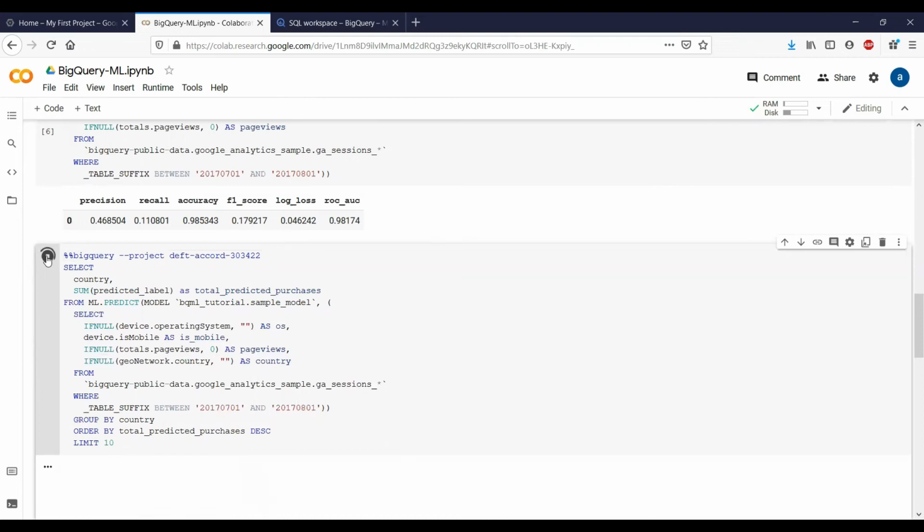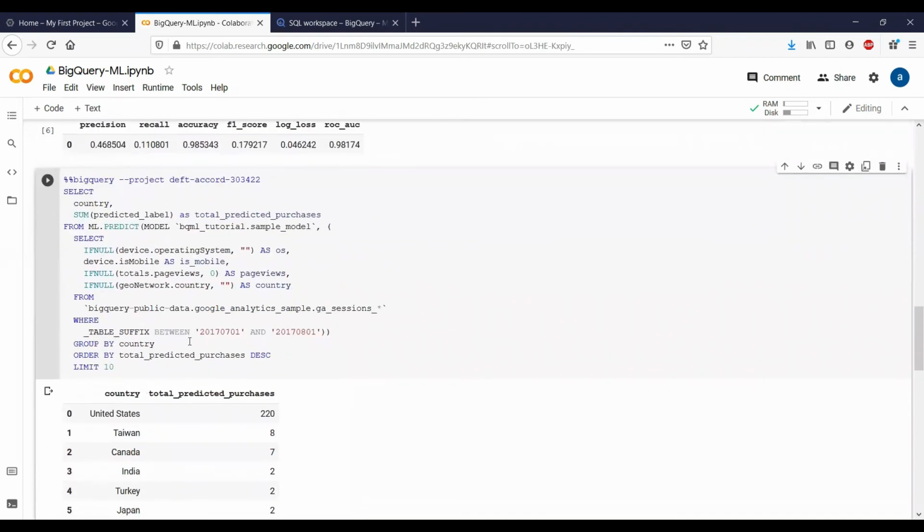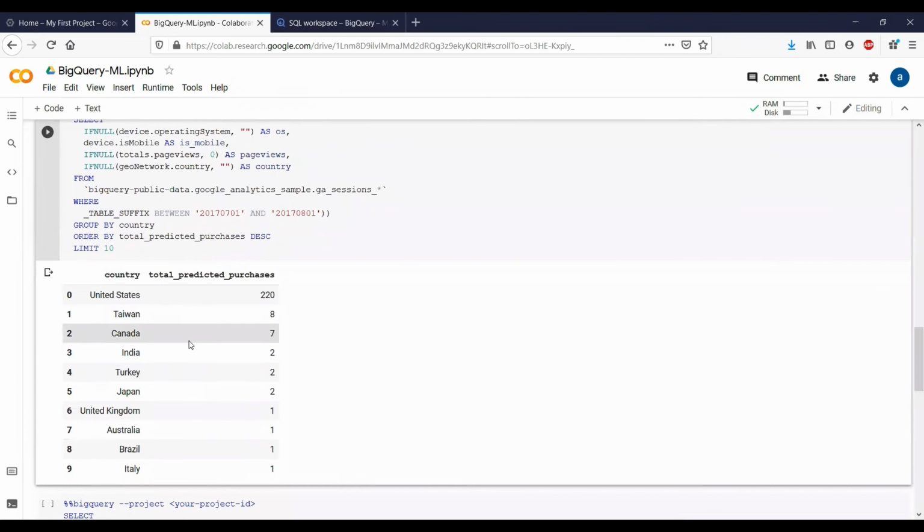So now when you are running this, what you are basically doing is you are selecting the country and then adding as predicted label the total predicted purchases from the model, and then you are dealing with the nulls again, and you are looking at the public information, grouping by country, ordering by predicted purchases, and putting the limit to 10 so it returns quickly. And you can see here in the output that US has got the most predicted purchases in this small subset of data.